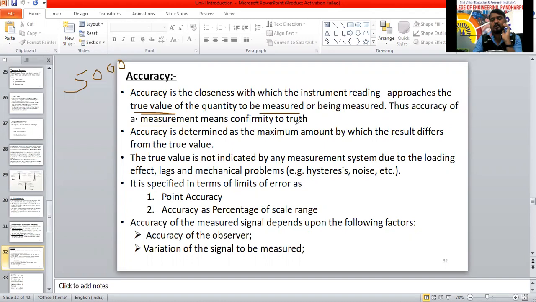Okay, did you understand accuracy now? Yes, sir. Thus, accuracy of a measurement is nothing but conformity to the truth.